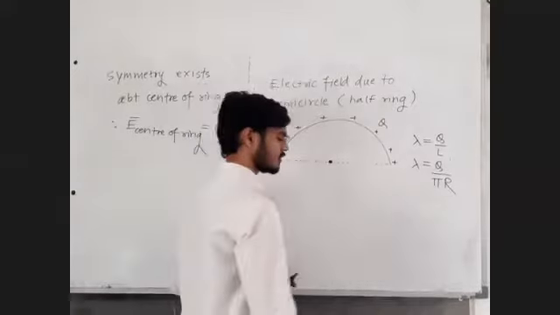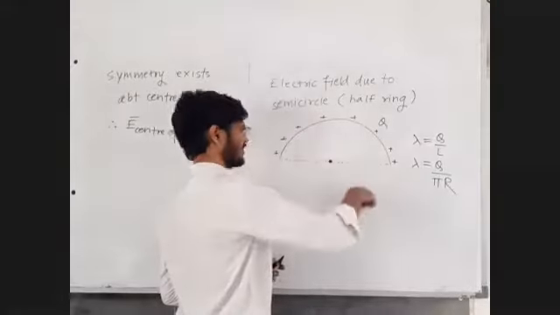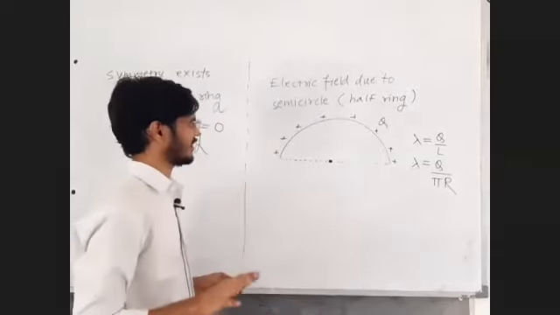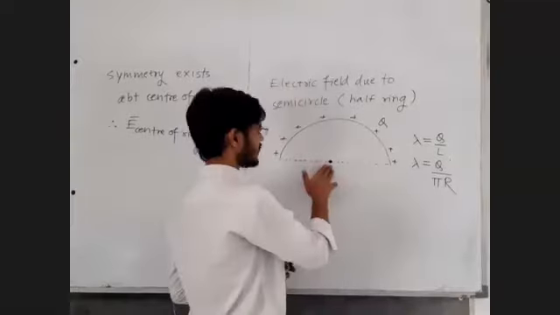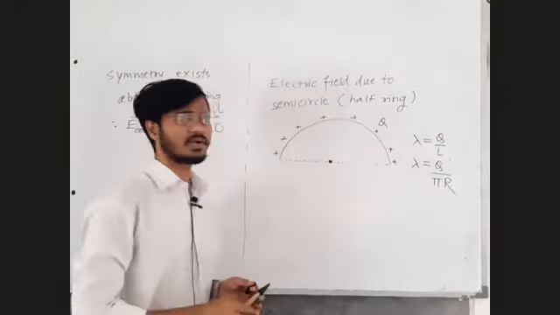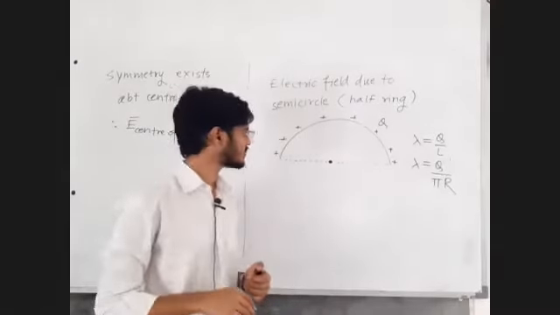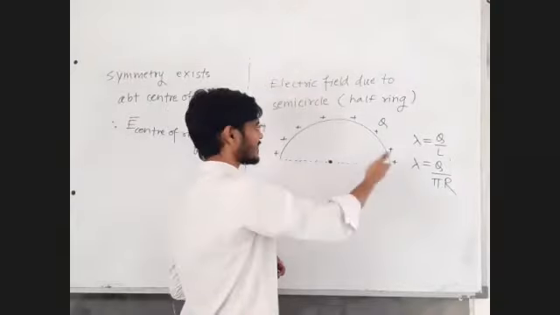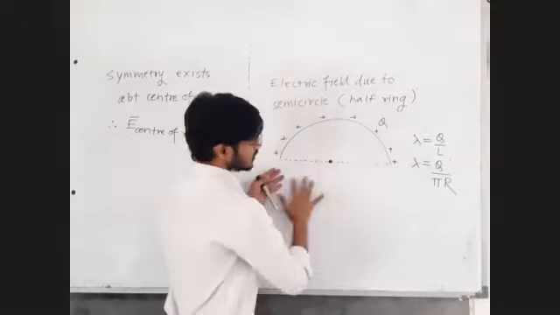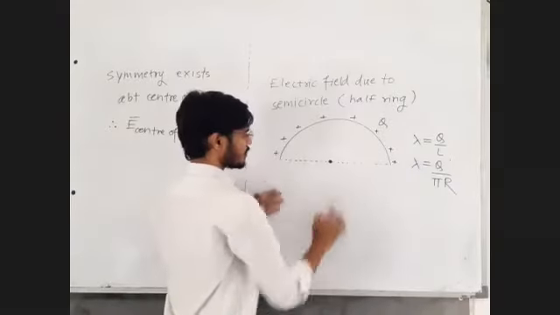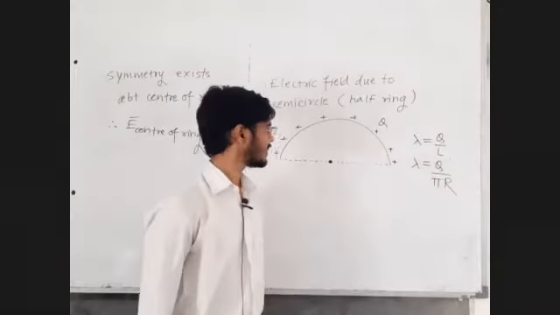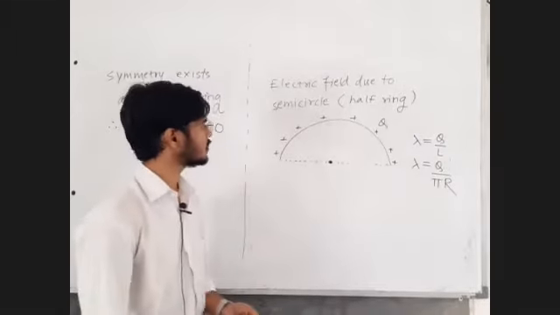For symmetry, the given point should be surrounded from all the sides. Only then can symmetry exist. Only then you can apply equal charges, equal distances, equal angles. Right now, the given point is not at all surrounded from all the sides. This portion is not surrounding the given point. So charges are missing here, so definitely symmetry does not exist. So some net answer will be there.